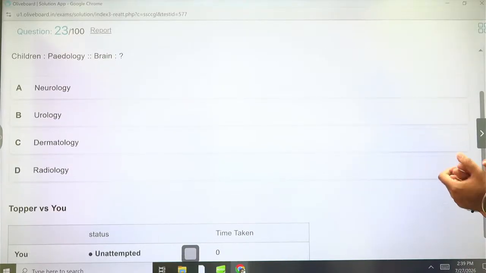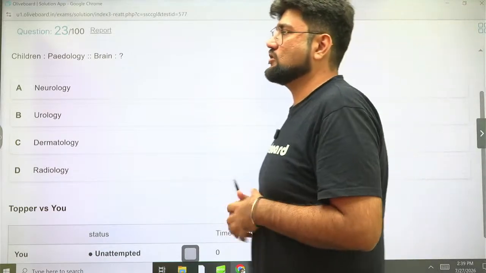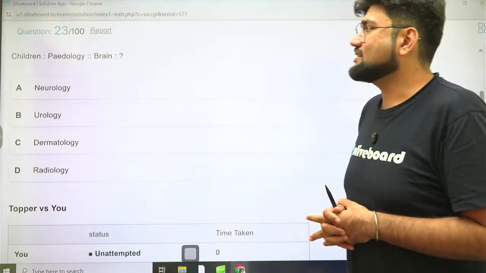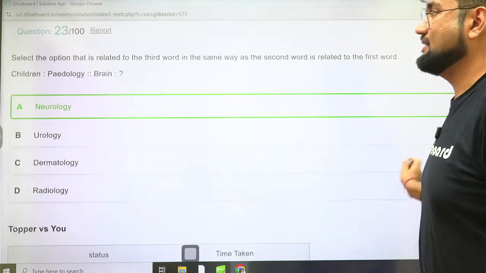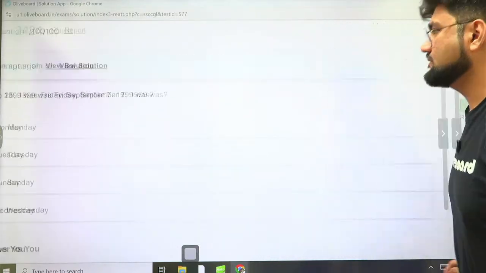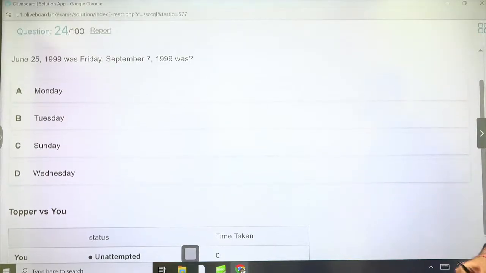Study of children, I won't say exactly, but it's mainly study of diseases related to children. So it's pedology. Similarly, study of brain is known as neurology. So option A is the correct answer. 8 seconds. Next. June 25, 1999 was a Friday, then September 7, 1999 was.